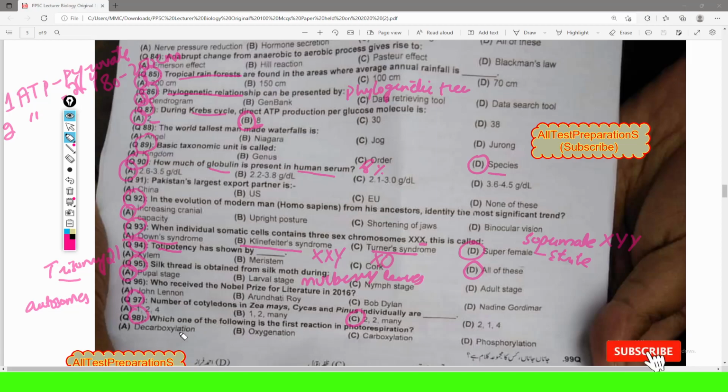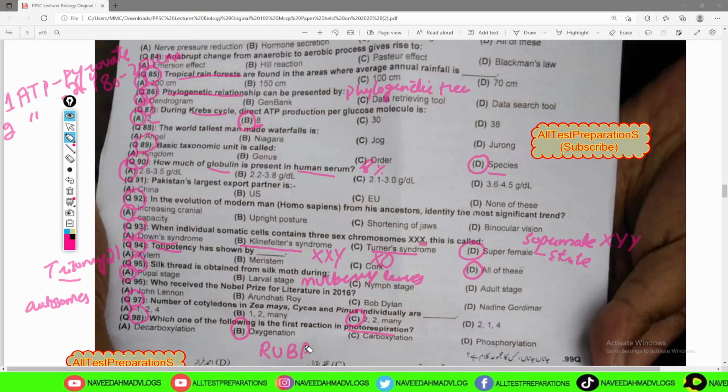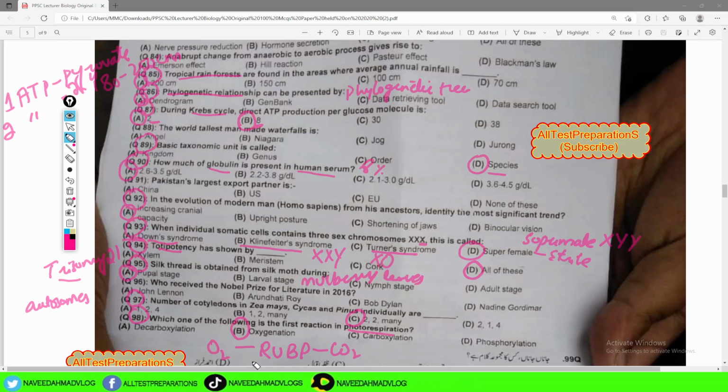MCQ number 98 is: which one of the following is the first reaction in photorespiration? So the first step in photorespiration is oxygenation. Here the enzyme involved is RuBP carboxylase. RuBP can combine with carbon dioxide. It can also combine with oxygen. So in case of photorespiration, there is a greater availability of oxygen as compared to carbon dioxide. So RuBP combines with oxygen in the very first step, and this step is known as oxygenation.